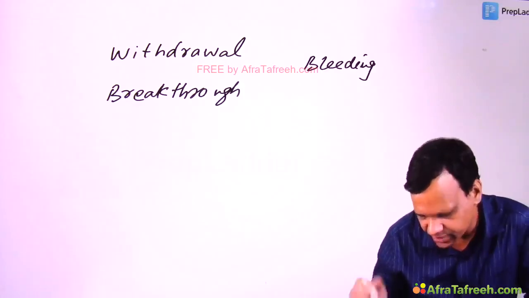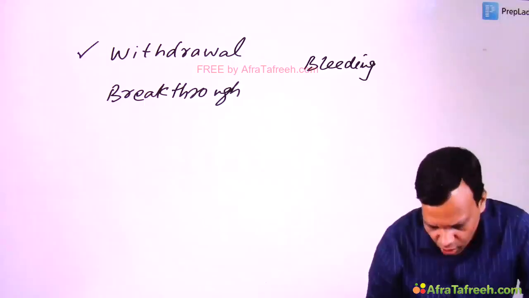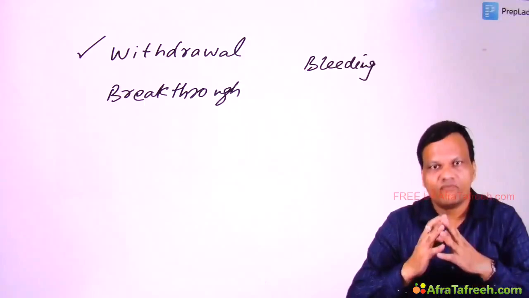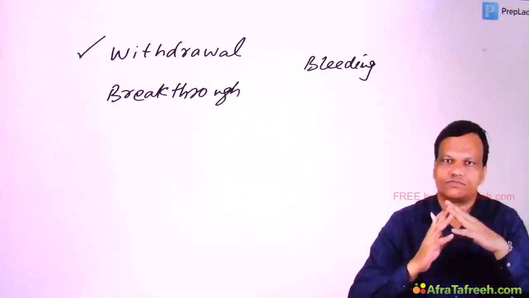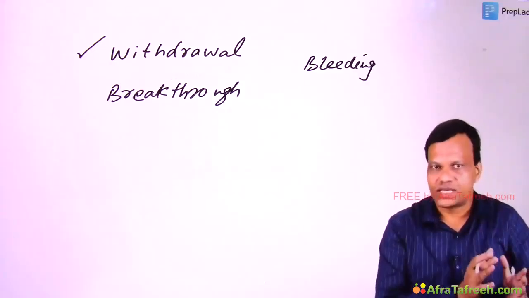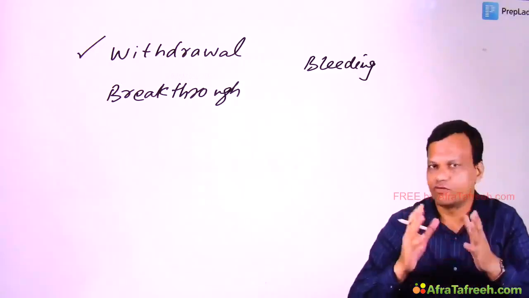First of all, what are these? We'll try to understand. Withdrawal bleeding, as the name tells, is the vaginal bleeding which occurs when we withdraw the steroids. This is a normal physiological thing. We know that every menstrual cycle, the female develops vaginal bleeding for a few days.